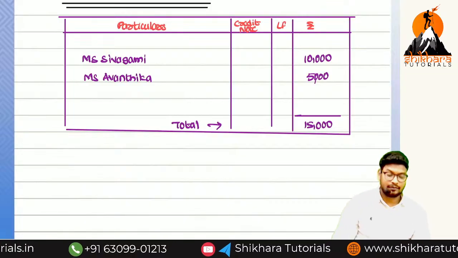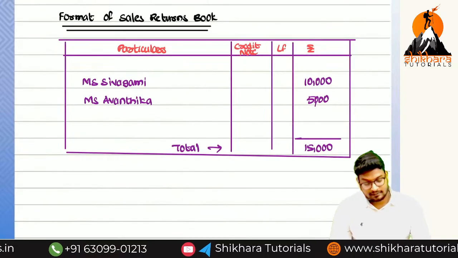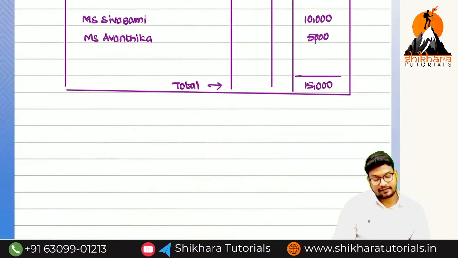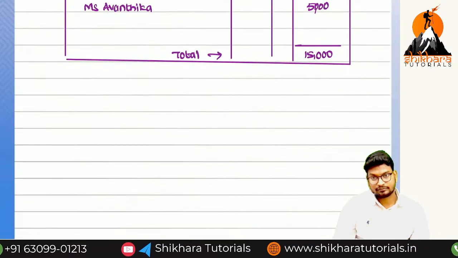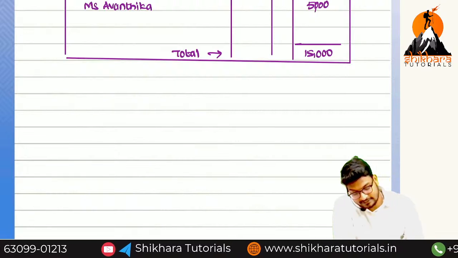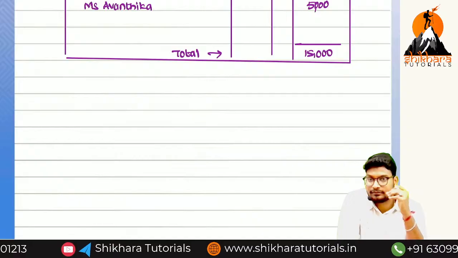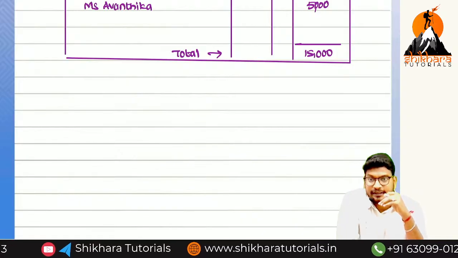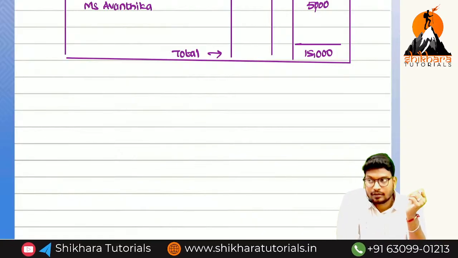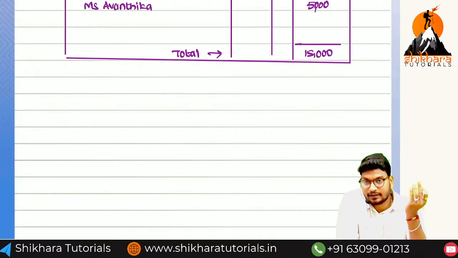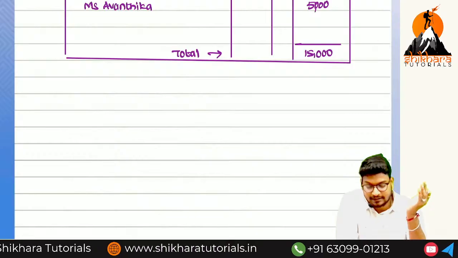Now, sir, what is the reason we are using the credit note? Can you say the sales returns entry? First, what is the entry for the credit sale? Debtor account debited to sales account.